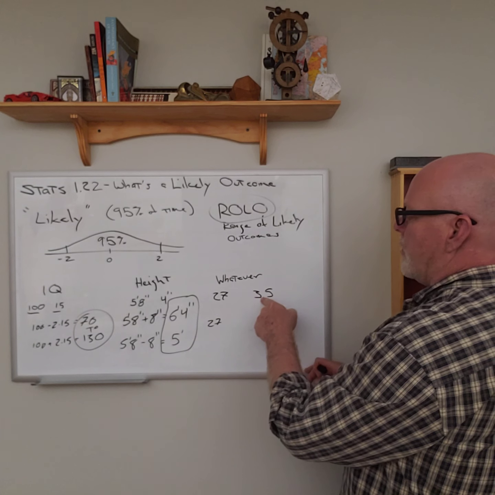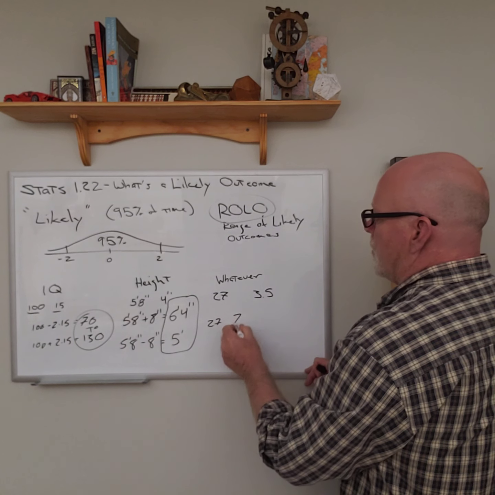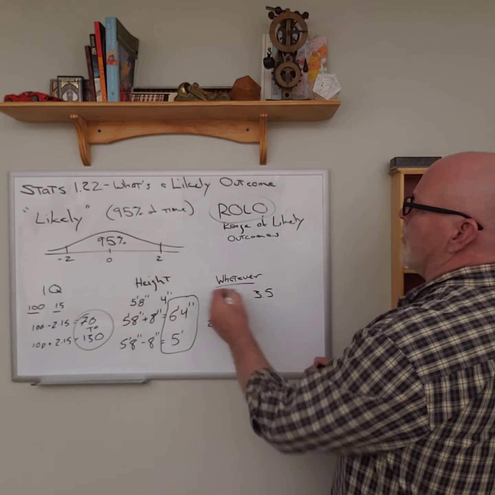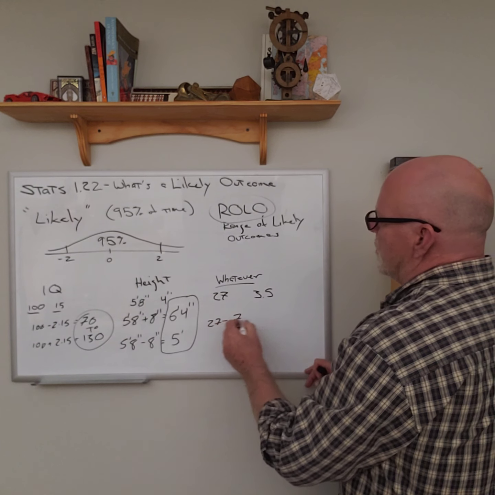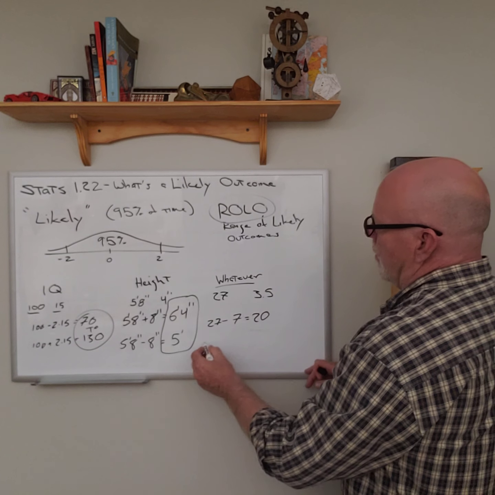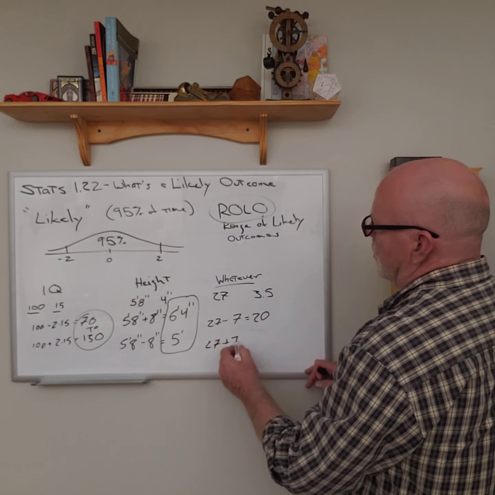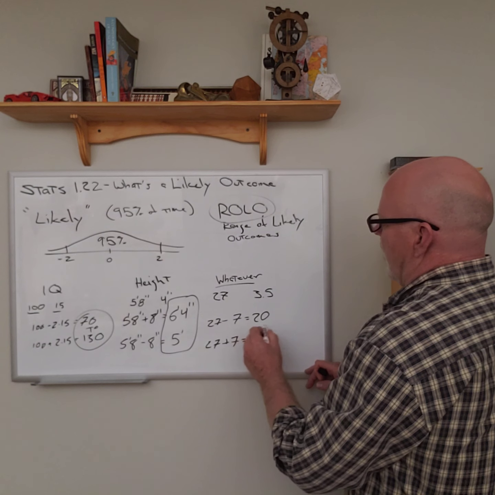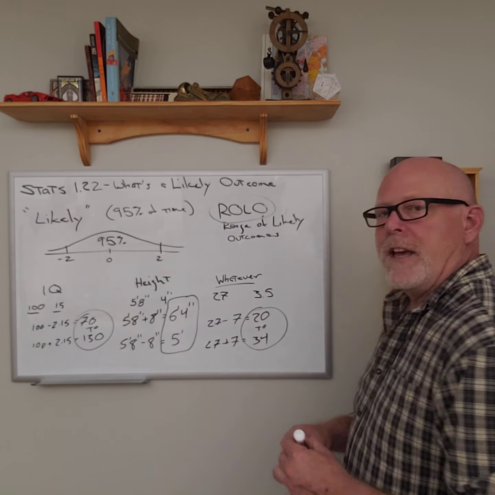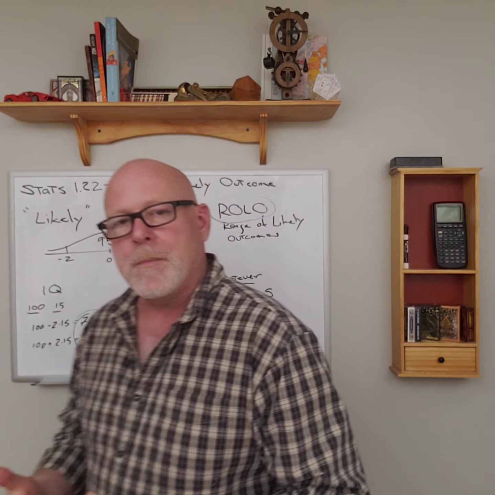If we double the standard deviation, here that would be 7. This doesn't come from anywhere, just random numbers. So we double the standard deviation, subtract it from the mean, add it to the mean, 34, and that gives us the range of likely outcomes